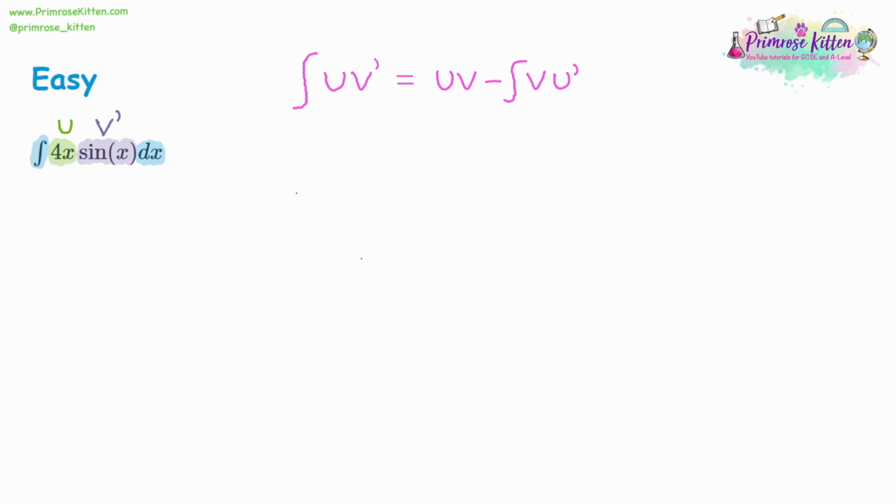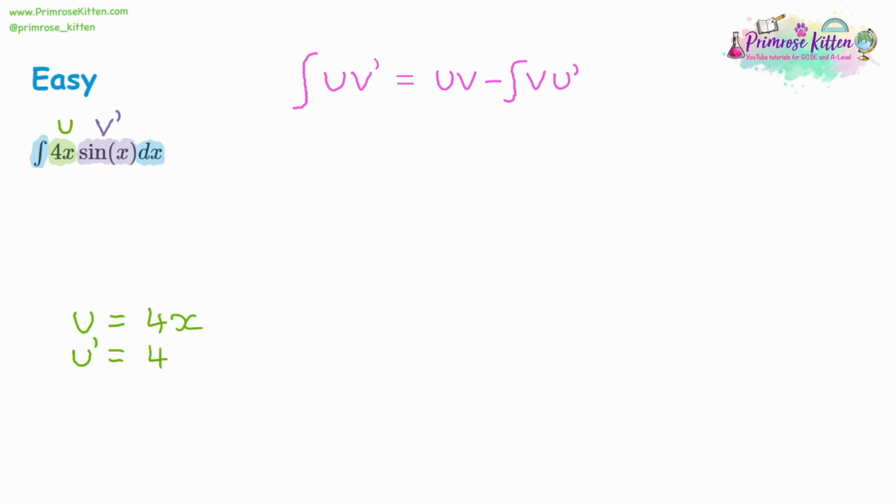Now we just need to make a little table of all the different possible things we might need for this, starting off with the u first. So u is equal to 4x. So u dash, differentiating u, would be 4. Again, you reduce the power on the x when you differentiate, and you multiply by the old power. The old power is a 1, so effectively just drop off the x when it's a single x.